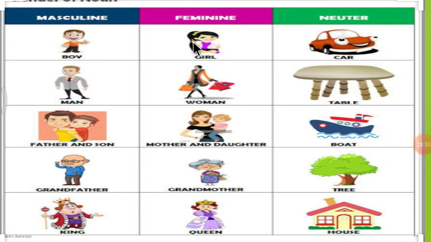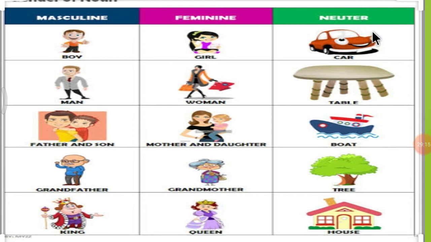So here feminine genders are given. Boy, girl, man, woman, father and son, mother and daughter, grandfather, grandmother, king, queen. Right? So all these are masculine gender and these are feminine gender.